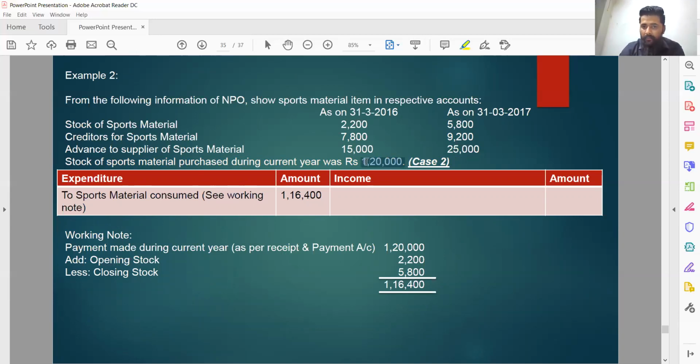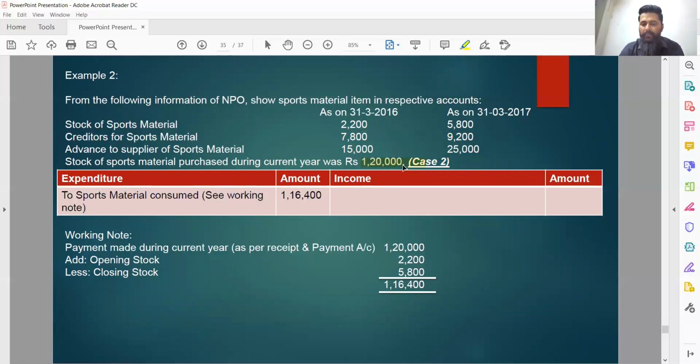Because while arriving at the figure of 1,20,000, all remaining 4 amounts were already adjusted accordingly. Those amounts which should be added or deducted had already been added or deducted. The only adjustment left is to adjust opening stock and closing stock.